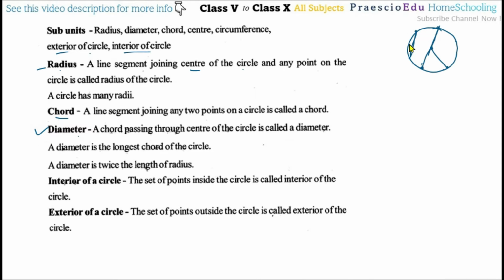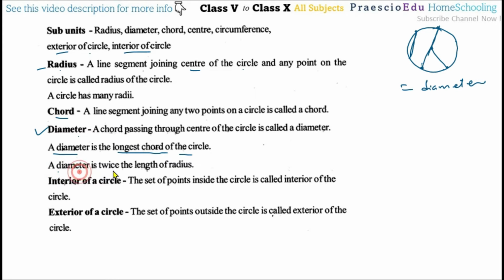And so diameter is also a chord, and there is the information that a diameter is the longest chord of the circle, because no other line inside the circle is longer. If this is a point on the circle and this is also a point on the circle, then moving away from the center the chord length gets reduced, here also it gets reduced. So the longest chord is equal to the diameter.